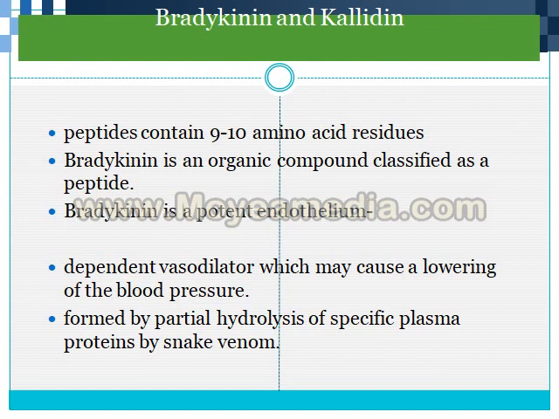Bradykinin and kallidin are peptides which contain 9 to 10 amino acid residues. Bradykinin is an organic compound classified as a peptide. Bradykinin is a potent endothelium-dependent vasodilator, so it dilates the blood vessels and produces a lowering of blood pressure. Bradykinin is formed by partial hydrolysis of specific plasma proteins by snake venom.